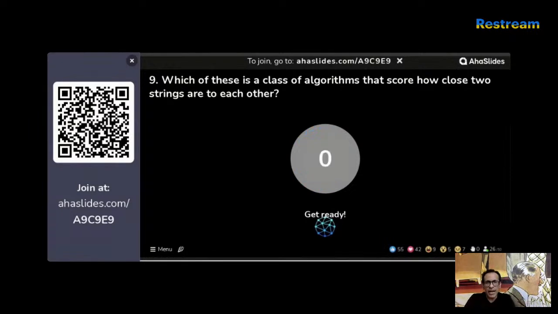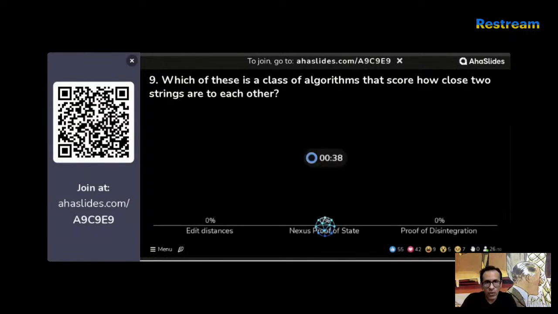Which of these is a class of algorithms that score how close two strings are to each other? So, this is a type of algorithm which is going to score based on how close two strings are. Edit distances, Nexus, proof of stake, or proof of disintegration. Easy to guess. So even though it's the ninth question, which should be very tough, you can actually guess this. We're talking about distances which are being measured. I've given you a huge hint in that. So you should be able to guess that pretty easily.